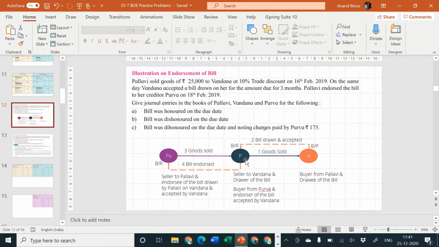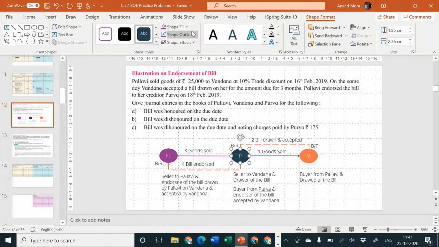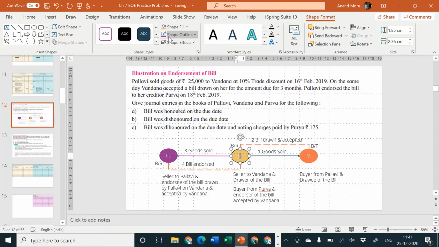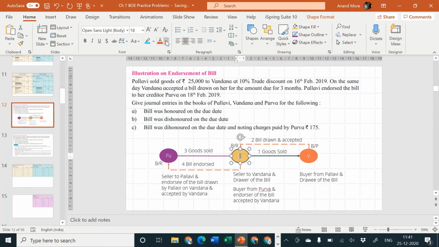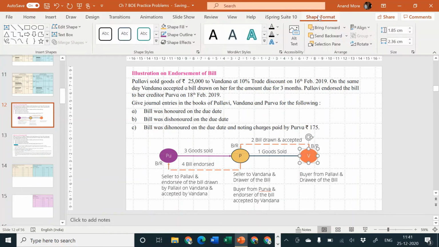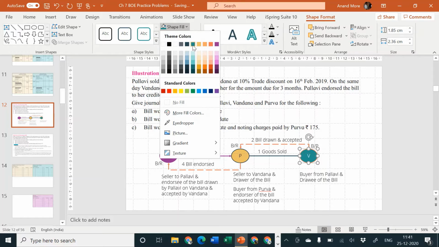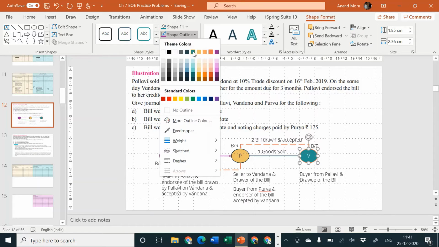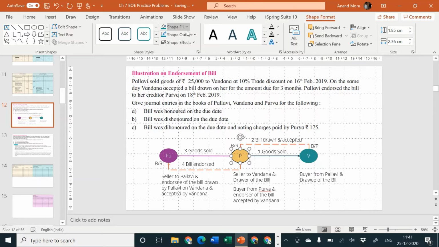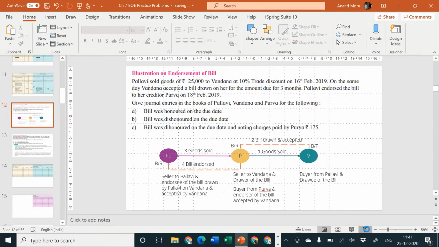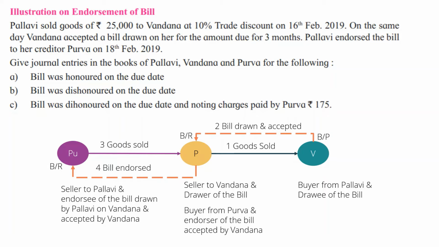So for the diagram also I can do the same thing. This is a good idea. I'll change the color also. Diagram also I'll keep in the colors of yellow and the others. So this will look nice and be easy for you to understand. And Vandana I'll consider in green color, and Pallavi in yellow color. Okay, so this is how the bills are. The same colors I'm going to use for their journal also.